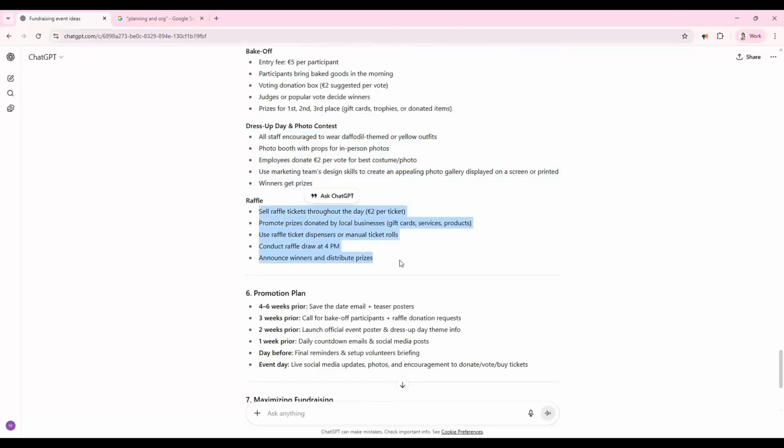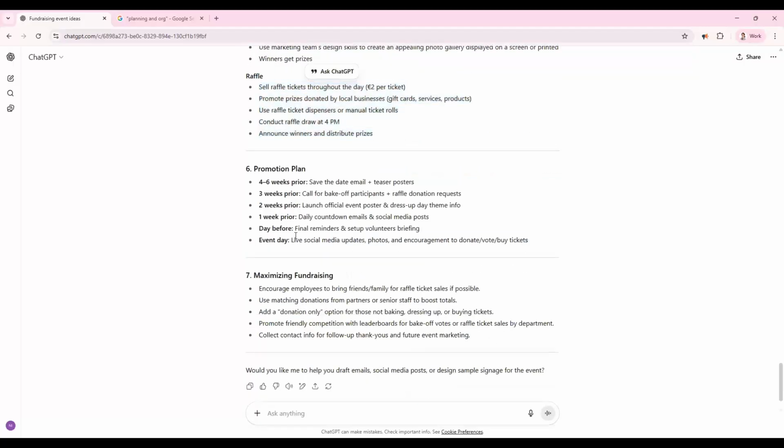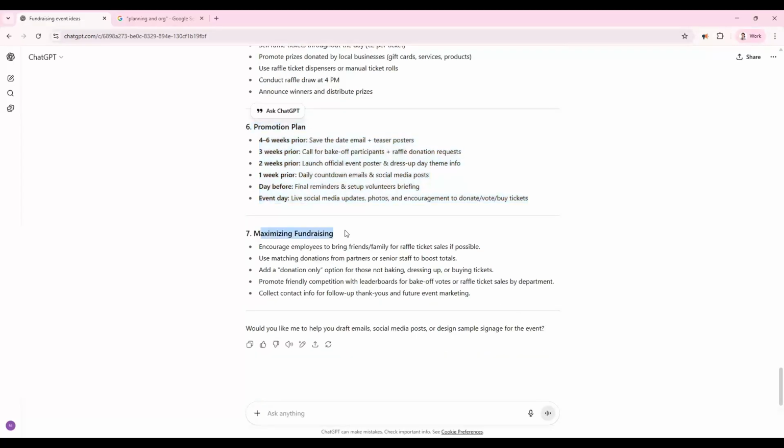You've got the details for the raffle. You've also got a promotion plan as well. So 4 to 6 weeks prior, what should you have done by that stage? What should you have done by 3 weeks prior? And yeah, maximizing fundraising. So what are you going to do to maximize your fundraising?